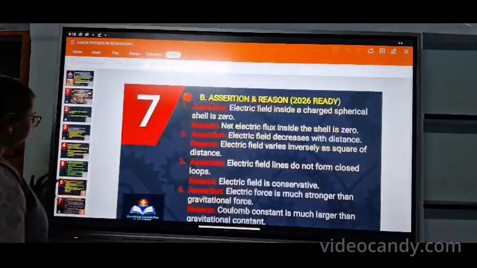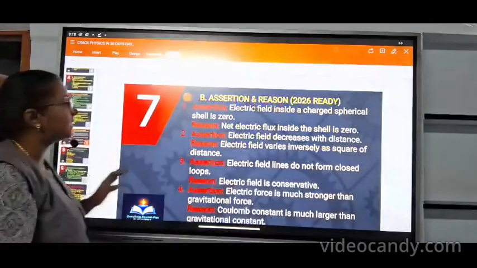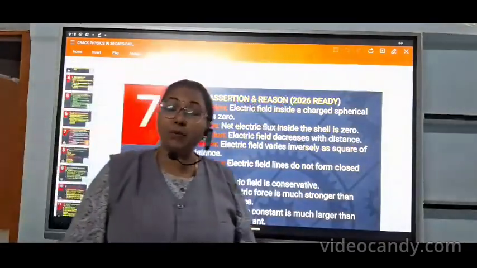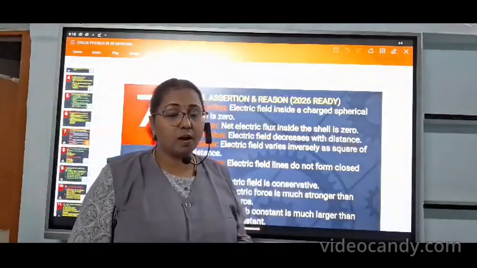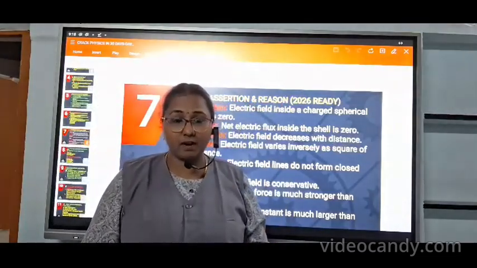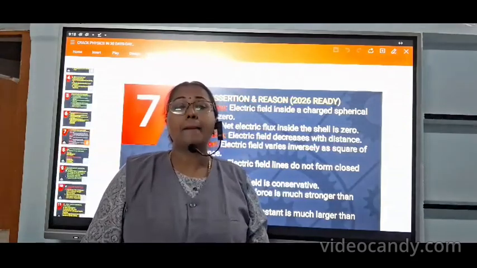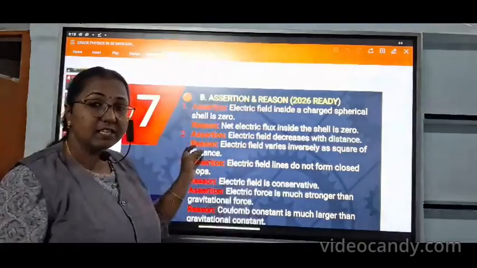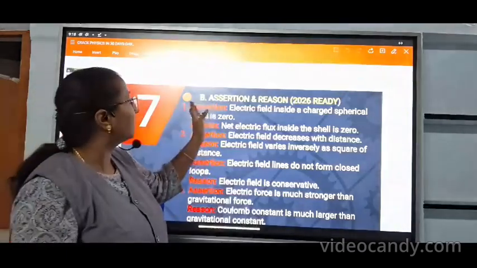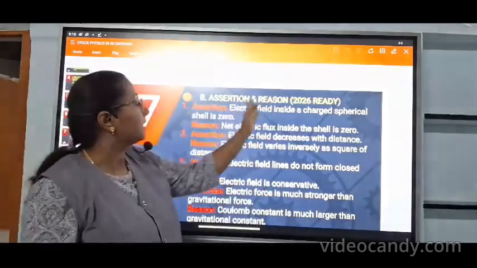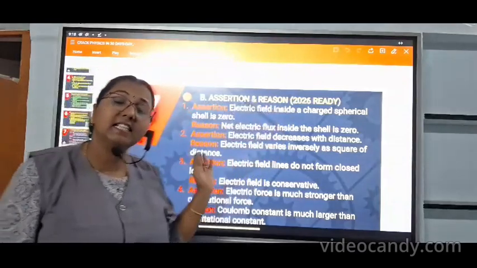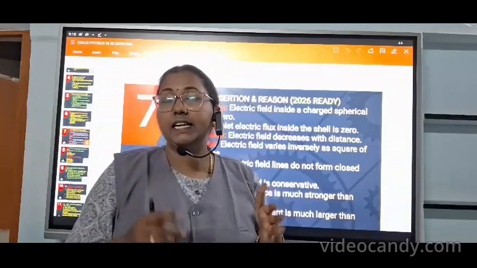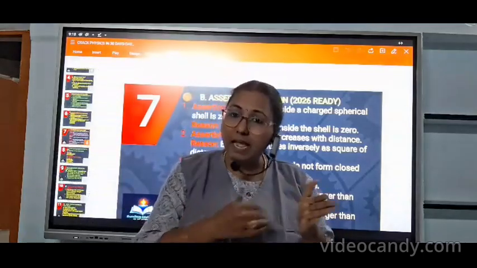Okay, and next, assertion and reason. So part 1 is MCQ, part 2 is 2-mark questions, part 3 is 3-mark, part 4 is 4-mark, and part 5 is 5-mark. Here the assertion and reason questions actually come under MCQ.